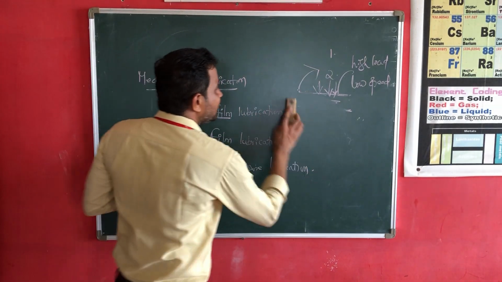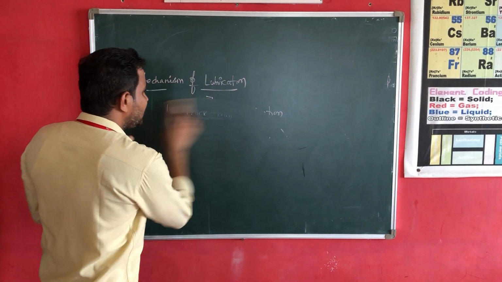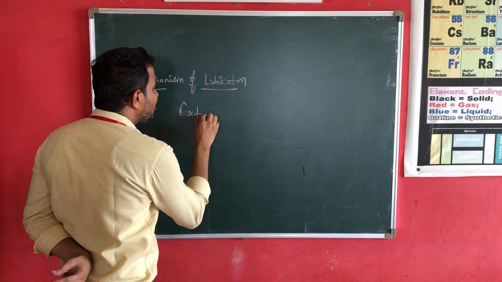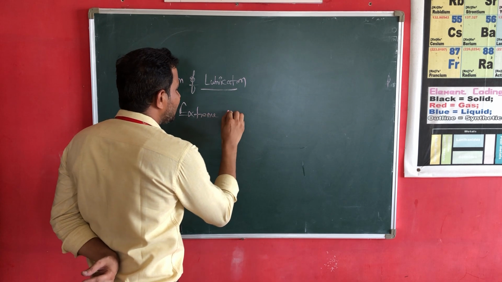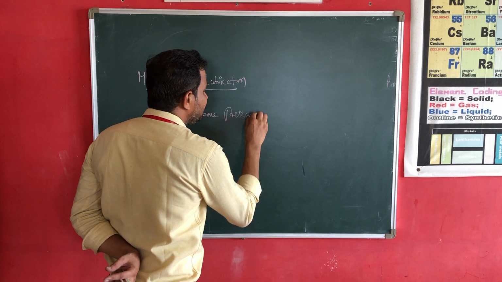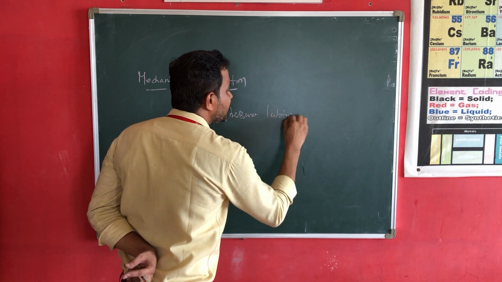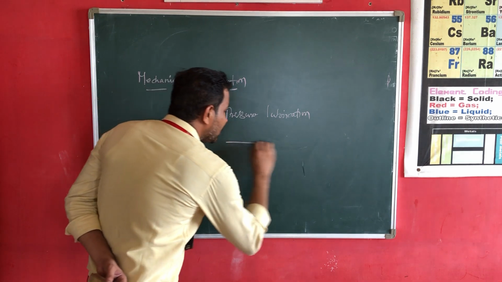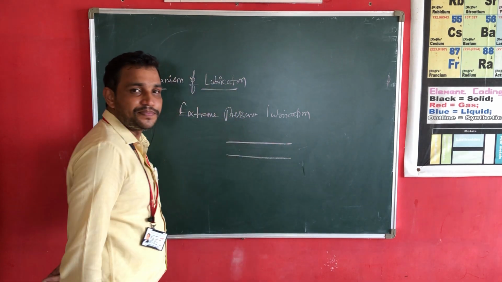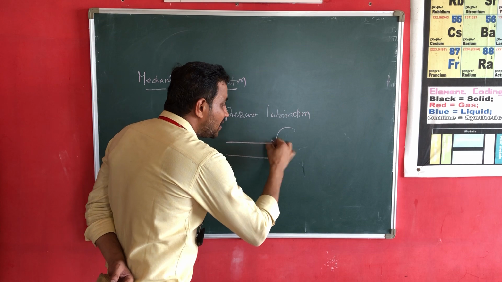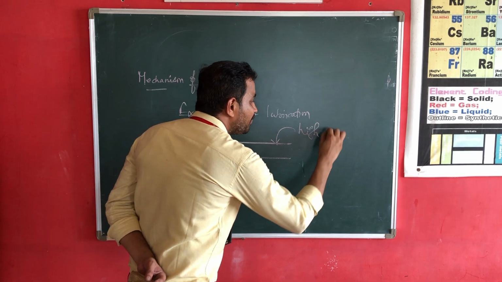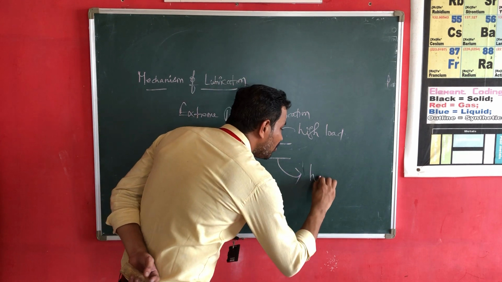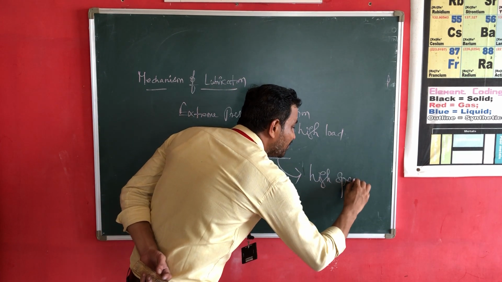Next one is extreme pressure lubrication. What is it? In extreme pressure lubrication, we are going to see a difficult situation. There are two machinery parts, and here the two machinery parts are with high load and moving with high speed.